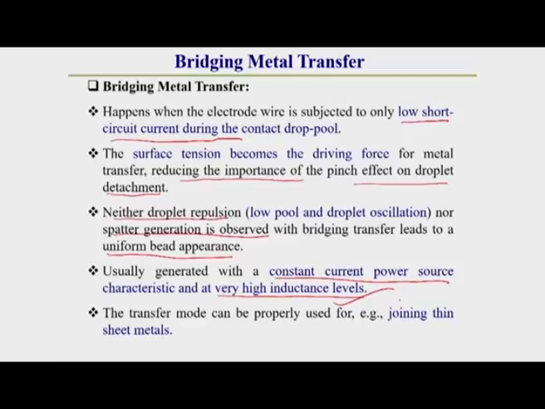So, the rise of current is very slow with a higher inductance level. That is why this type of metal transfer is used with a constant current power source with a very high inductance level. This transfer mode is generally used for joining thin sheet metal. So, this is preferable for thin sheet metal and it is properly used also.